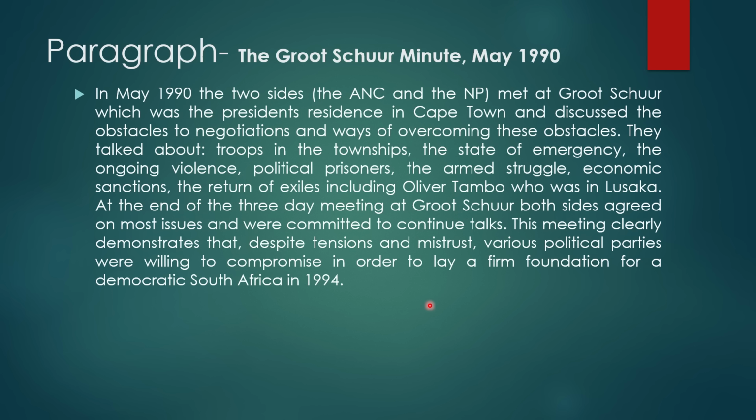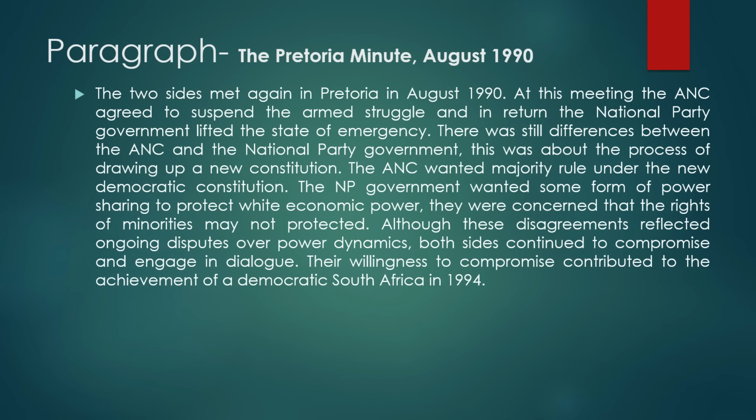We are done with your paragraph of Fruits 2. We move on to our next paragraph, where you talk about the Pretoria Minutes of August 1990. So the two sides, which two sides? The ANC and the National Party met again in Pretoria in August 1990. At this meeting, the ANC agreed to suspend the armed struggle, and in return, the National Party government agreed to lift the state of emergency.